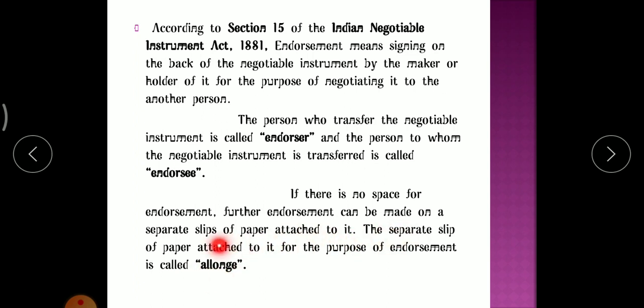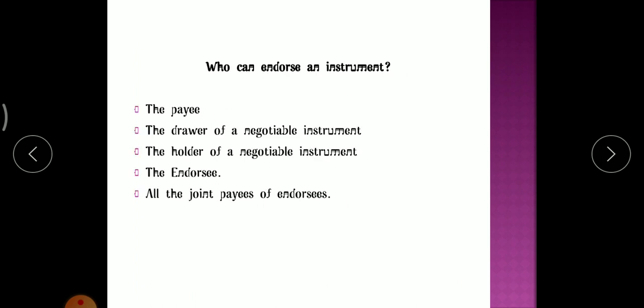Enloge means the separate slip of paper attached to it for the purpose of endorsement is called an enloge. Clear? So clear now, what do you mean by endorsement? Why is endorsement necessary? Because in the sense of how we can do the endorsement, the meaning of endorser, the meaning of endorsee, the parties involved in endorsement. If endorsement space is not there, we can also attach a separate slip to it, and that slip is known as enloge. Clear? Okay.